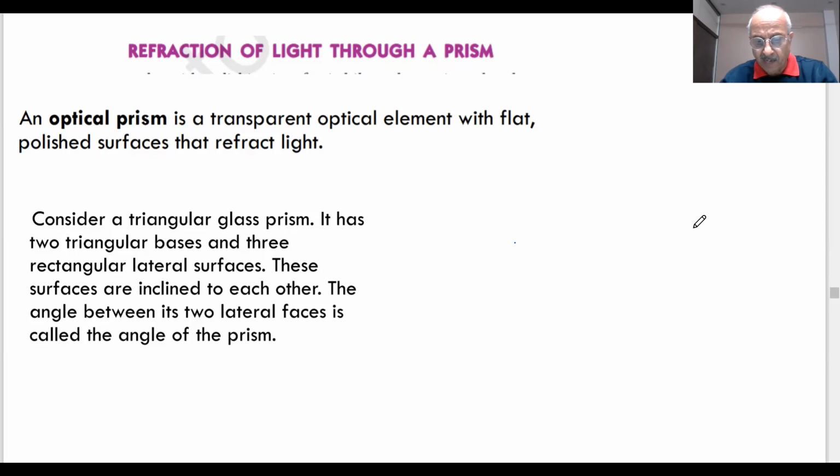We were discussing light, and we discussed very important concepts of light last time. Reflection has been discussed, refraction has been discussed. We have told you what type of images are formed by different mirrors: convex mirror, concave mirror, plane mirror. We also discussed two important lenses, convex lens and concave lens, and the images formed by the two. Today we are going to discuss a very important part which will be there in the exam, which is refraction of light through a prism.